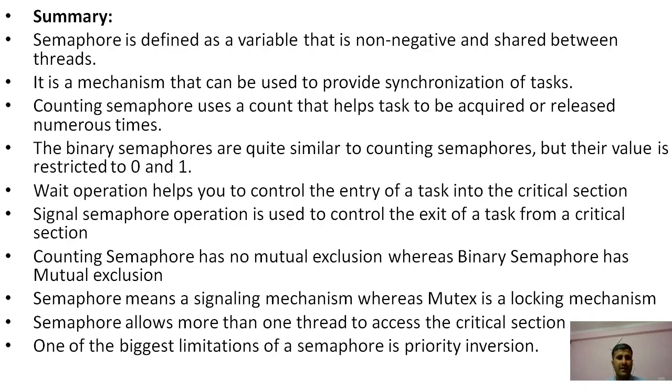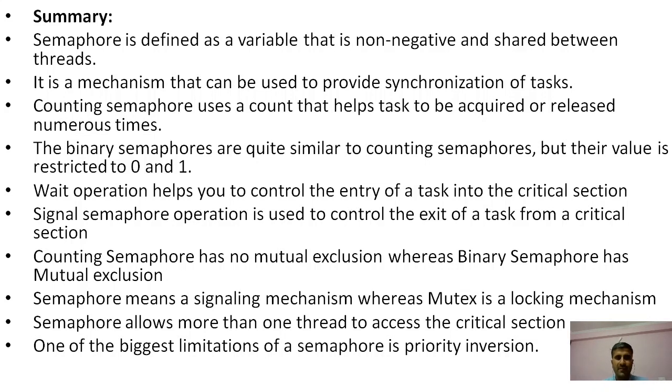Now we move on to the summary portion. A semaphore is defined as a variable that is non-negative and shared between threads, right? It is a mechanism that can be used to provide synchronization of tasks. A counting semaphore uses a count that helps tasks to be acquired or released numerous times.